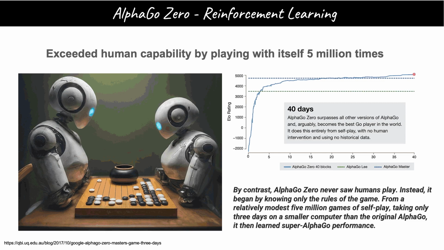As an example of the power of reinforcement learning, we can look into AlphaGo. Google DeepMind developed AlphaGo Zero, which learned how to play the game of Go without looking at any past human experts play. It was just given the rules of the game. It played 5 million games by itself and was able to achieve superhuman capability. You can think of this as generating and using synthetic data for learning.